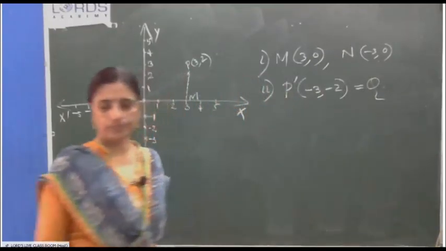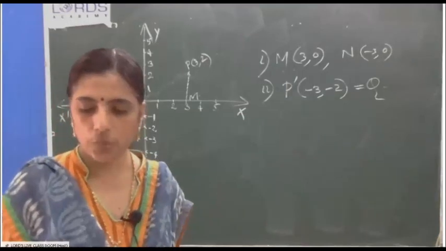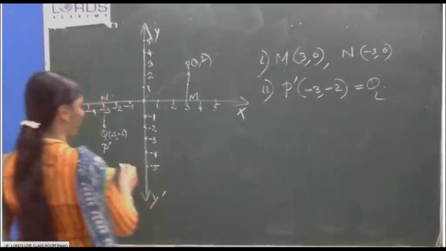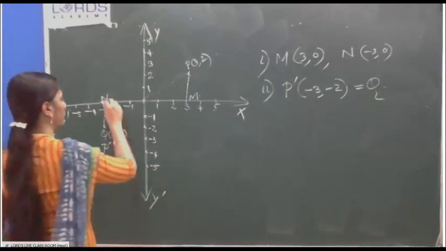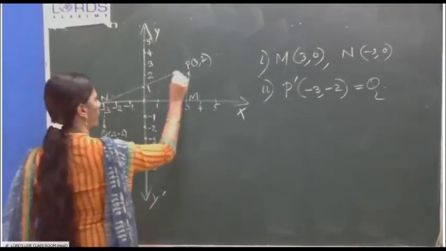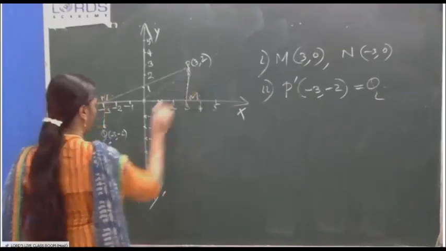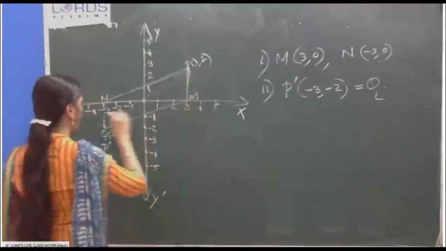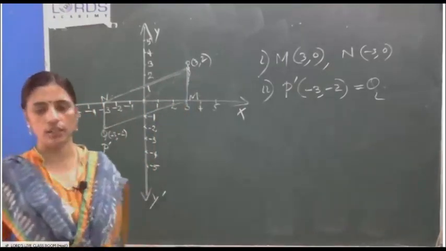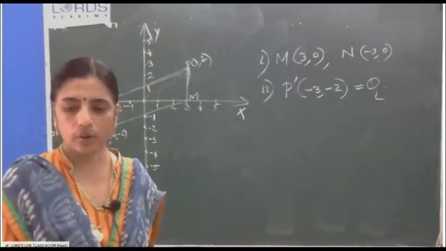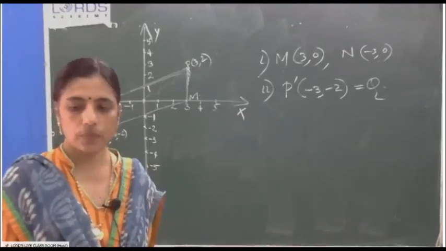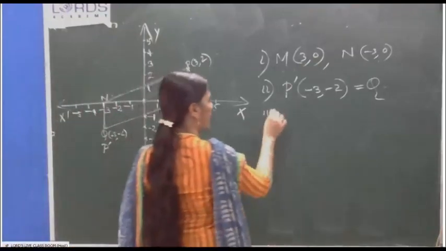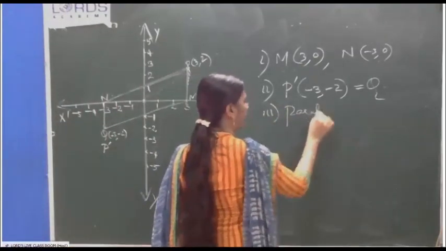You write. Then, assign the special name to the geometrical figure PMQN. Join PMQN. Sorry, this is P. You are getting one parallelogram like this. If you join PMQN, you will get a parallelogram like this. Assign the special name to this geometrical figure. You will write the third subdivision answer as parallelogram.